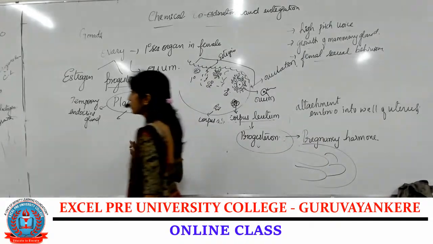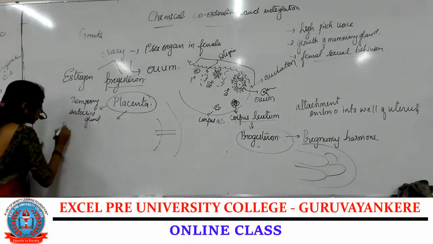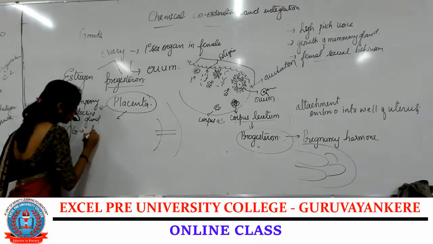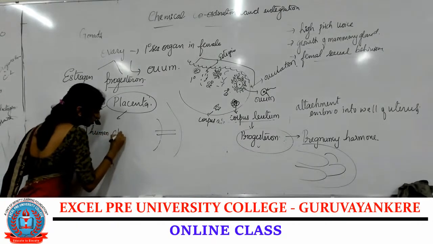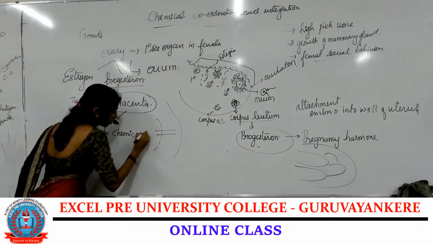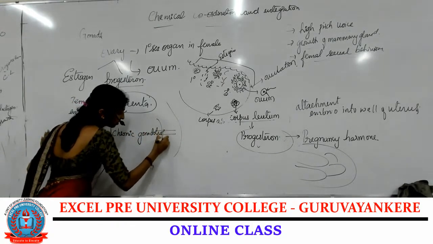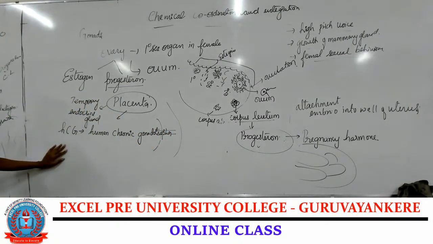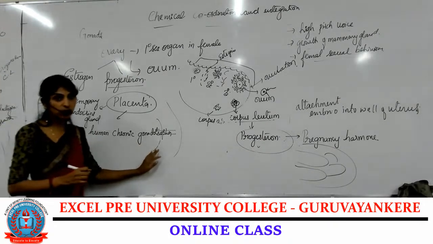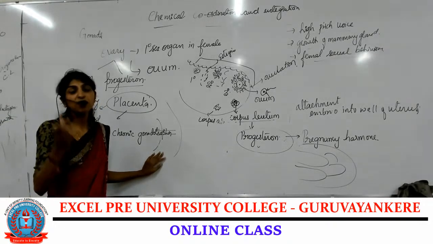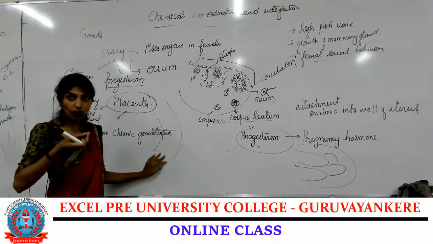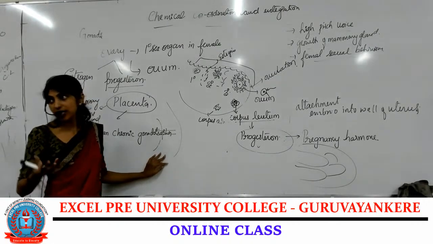There are mainly two types of hormones produced by the placenta. One is HCG, that is human chorionic gonadotropin. This human chorionic gonadotropin will act on the corpus luteum to secrete progesterone. They will be initiating the corpus luteum to secrete progesterone, the pregnancy hormone.